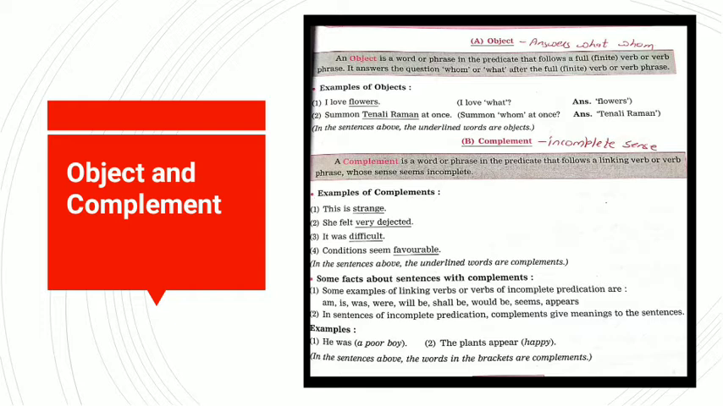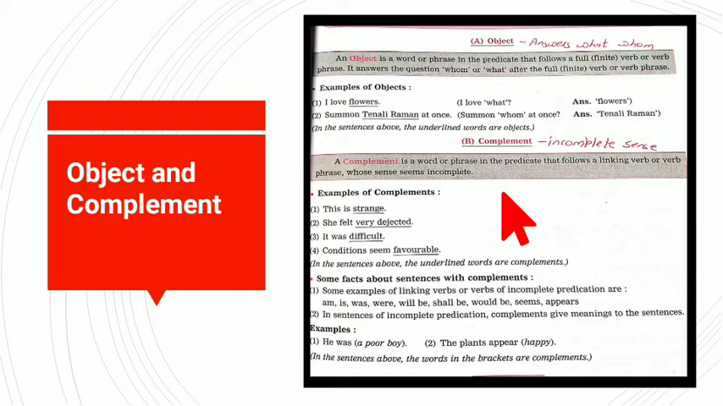Now, coming to the second part, the complement. The complement is a word or phrase in the predicate that follows a linking verb or a verb phrase whose sense seems incomplete. That means the complement gives you incomplete meaning or incomplete sense.